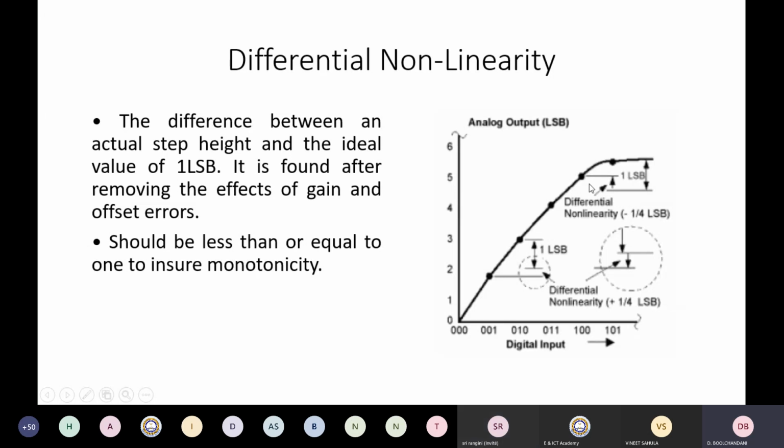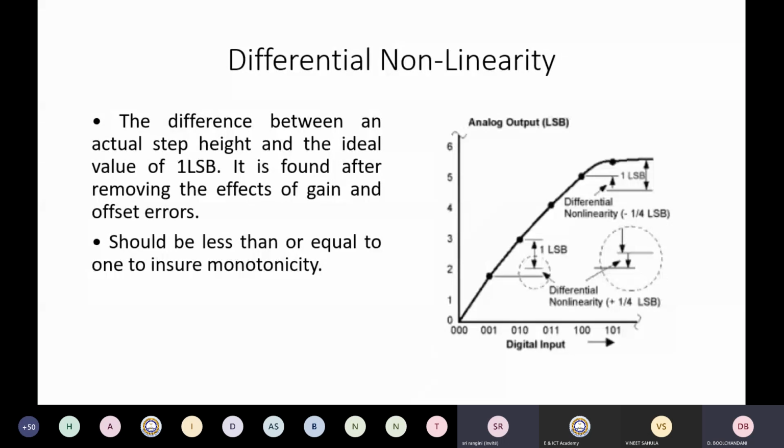Similarly, in this case, when I move from this point to this point, say from 100 to 101, the difference between the height of this point and this point should have been 1 LSB, but it is actually this. So we see that the differential nonlinearity in this case is -1/4 of LSB.